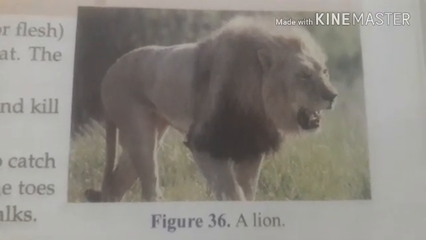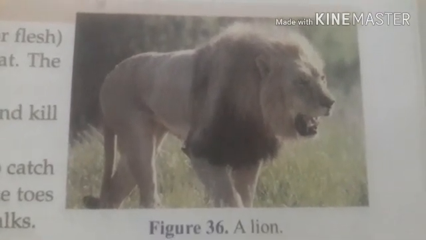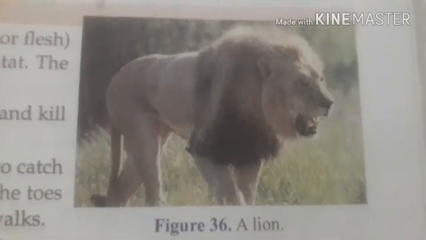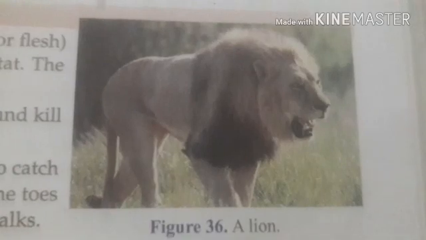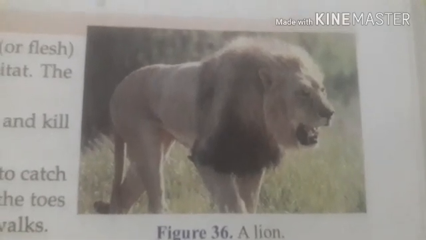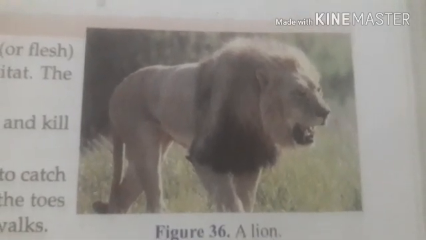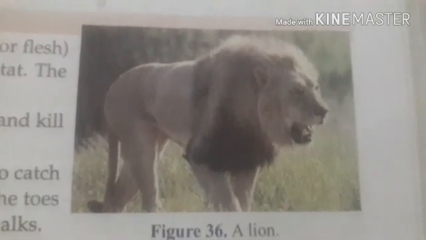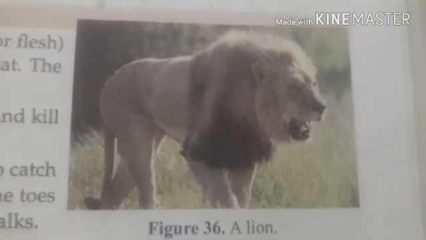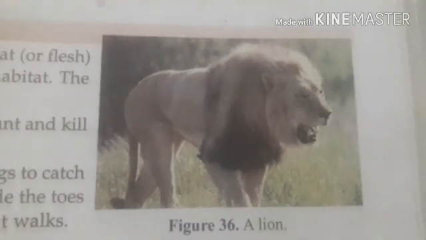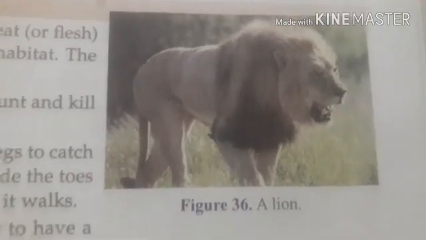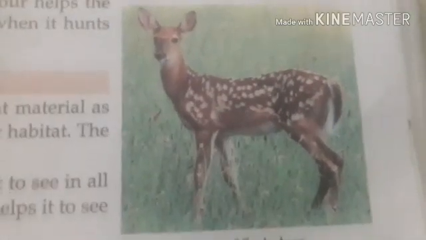Another best quality is that it can release its nails whenever it wants, or otherwise the nails go back into the toes, right? So that they always remain sharp, and they can catch the prey easily. And it is brown in color, so it can easily escape from its enemies or catch the prey. Next, come to the deer.